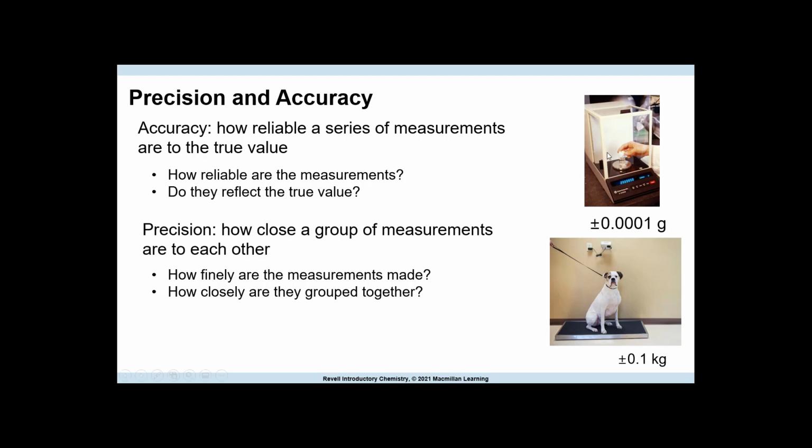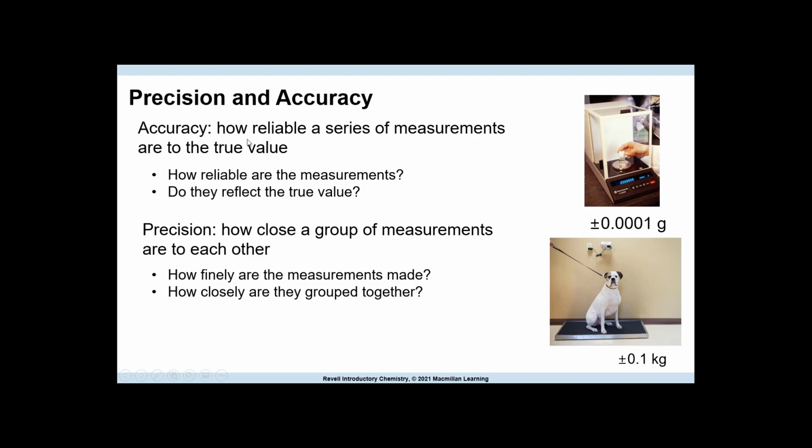So there's a big difference between an analytical balance, which as you can see goes to the tenths, the hundredths, it goes on, and here you have only the tens place for an animal scale. So which of these is more precise? It would be this one here, obviously, because I just said the measurements with more digits are considered more precise. So an analytical balance is more precise. This balance measures within 1/10,000th of a gram, where the animal scale measures to 1/10 of a kilogram. So it's not going to be as precise as this.